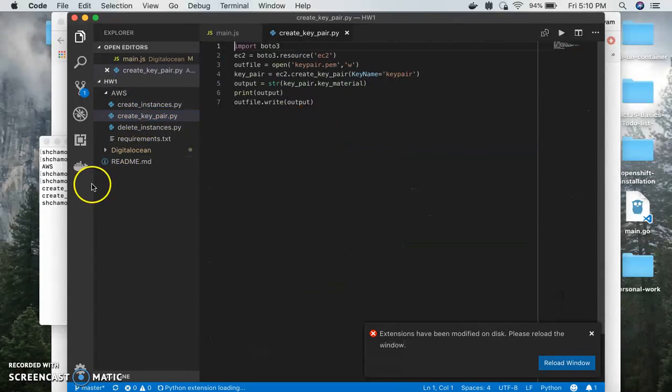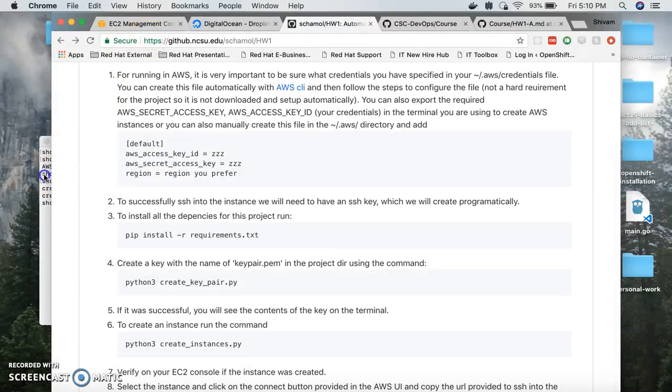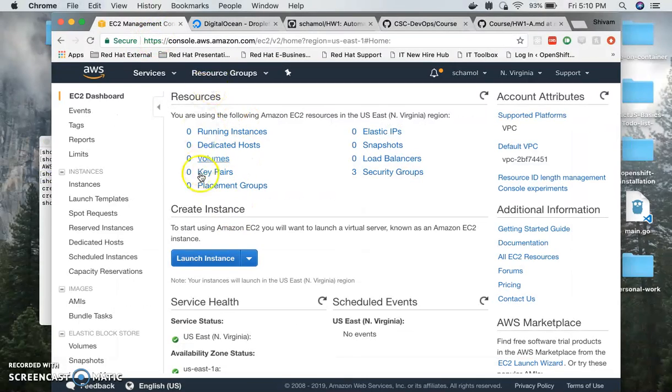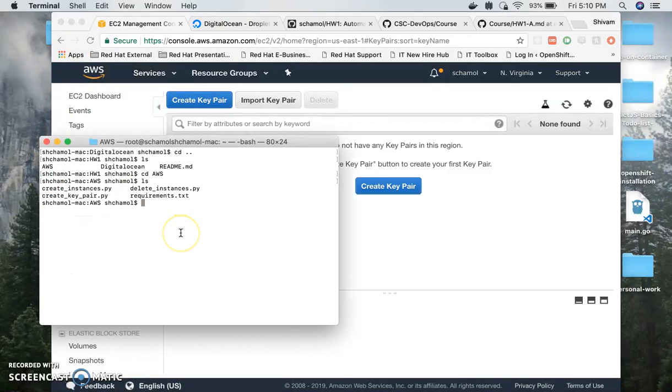So what I'll do first of all is I'll show you what create key pair does. Basically it creates a .pem file, and it saves it in the same directory that we have here, and also creates it on my account, with the credentials that were given by me. And when I run it, you'll see that right now I don't have any key pairs. One more thing, make sure you have Python 3 installed.